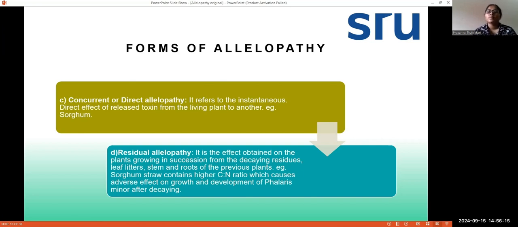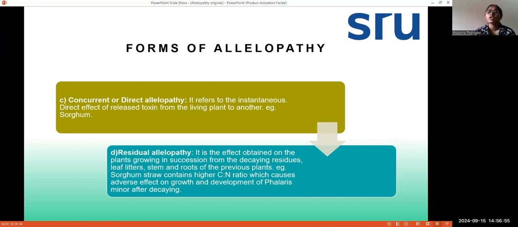So next is residual allelopathy. The word residue means it is a part that is left after decaying or drying. So it is the effect obtained on the plants growing in succession from the decaying residues, leaf litters, stems, and roots of the previous plants. So when the leaf litters, stems, and roots of some previous plants are decayed or become residues, they produce some kind of chemicals that show their allelopathic effect on the plants that grow after them.